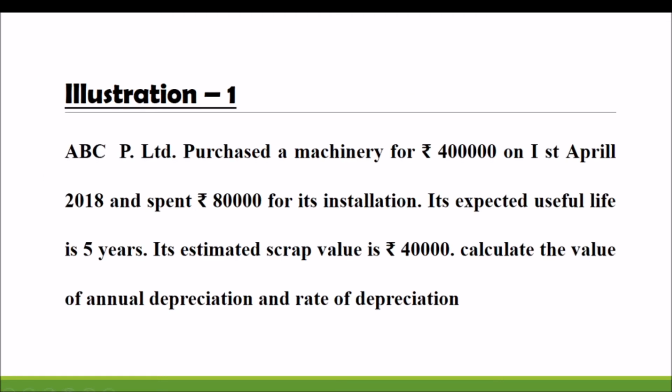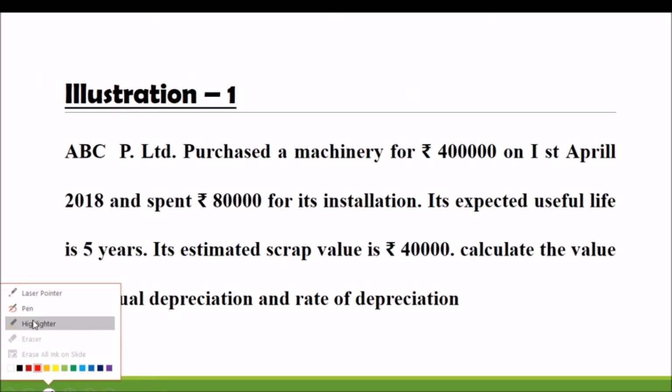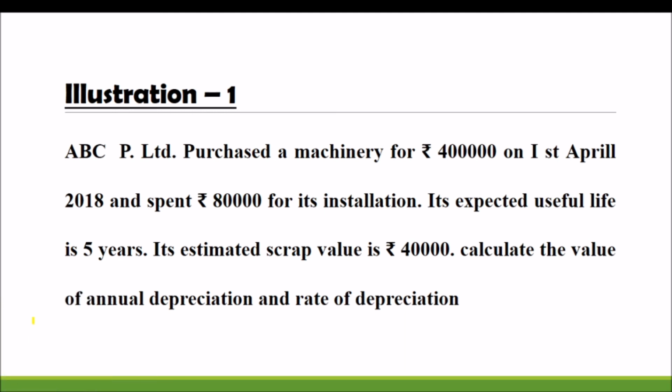My dear students, we are going to solve one problem to learn how to calculate the value of depreciation. So just read the question very carefully. ABC Private Limited purchased a machinery for rupees 4 lakh on 1st April 2018 and spent rupees 80,000 for its installation. Its expected useful life is 5 years.